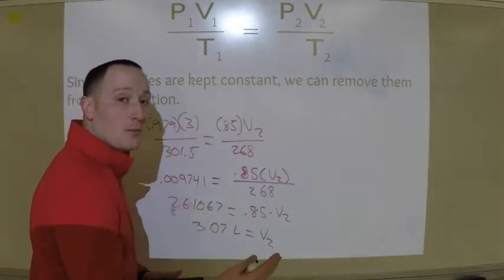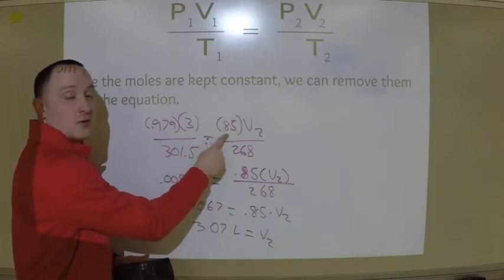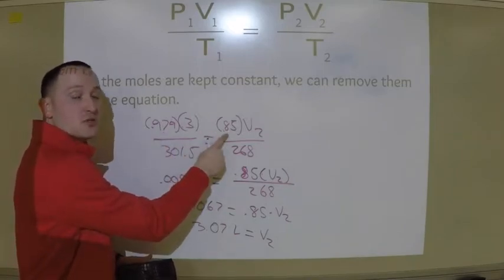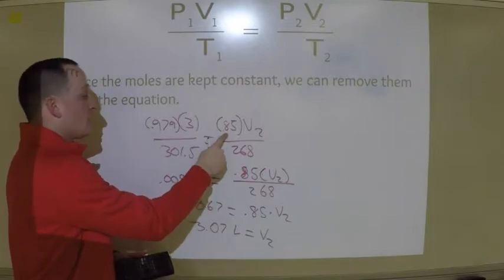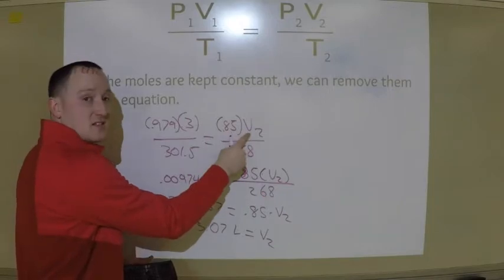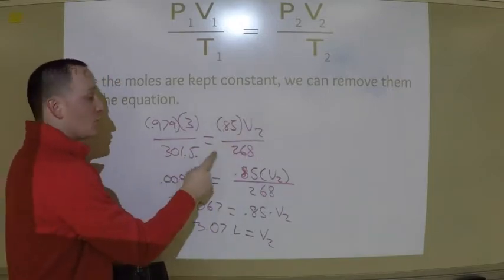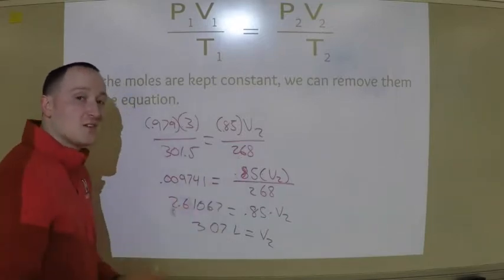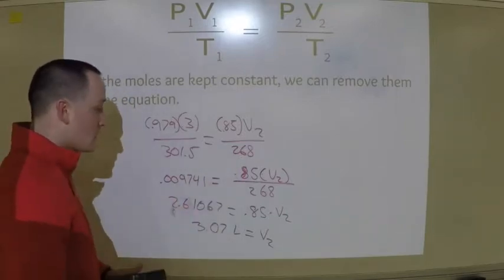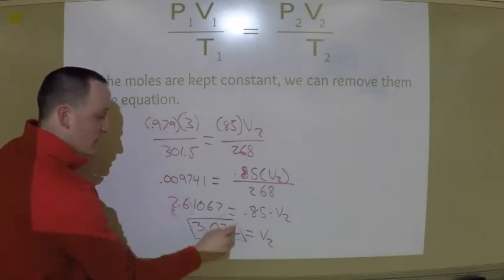If I get another problem, if I use atmospheres here, I have to use atmospheres here because those are both pressures and they have to be in the same unit. I used 3 liters here for volume, which means this has to be in liters for volume. I used this in Kelvin, which means this has to be in Kelvin. That's another place where some people mess up. All right? So that right here is our answer.